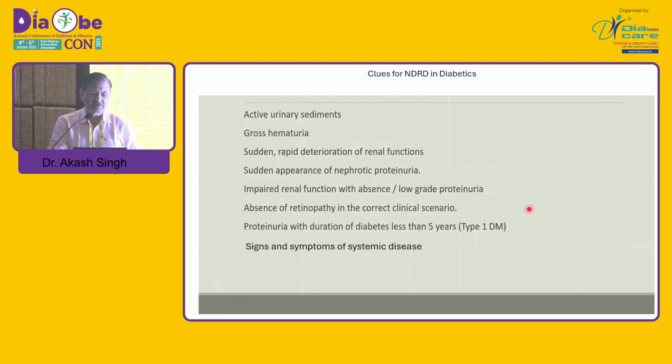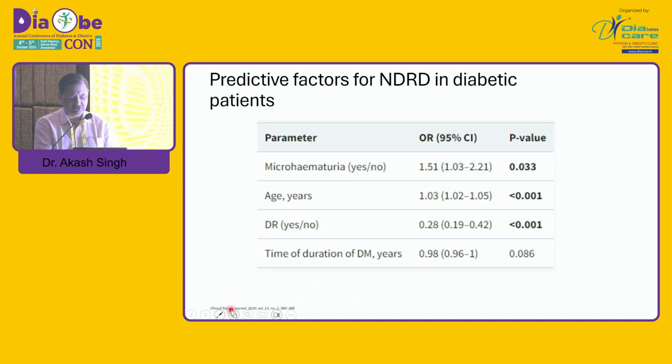Now, what suggests a presence of non-diabetic renal disease in diabetics is active urinary sediments, gross hematuria, sudden rapid deterioration of renal function, sudden appearance of nephrotic proteinuria, impaired renal function with low-grade proteinuria, absence of retinopathy in the correct clinical scenario, proteinuria with duration of diabetes less than 5 years, and signs and symptoms of systemic disease. See, in all these, basically, you should go for this.